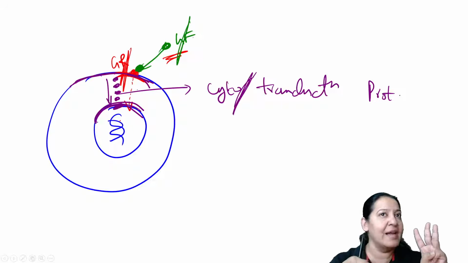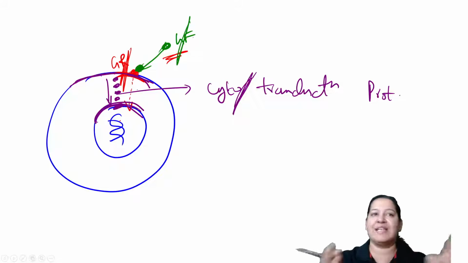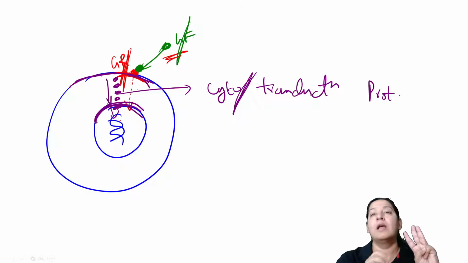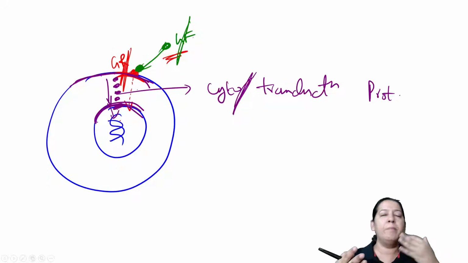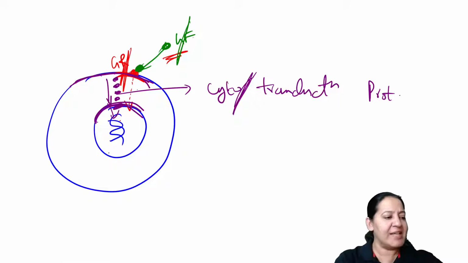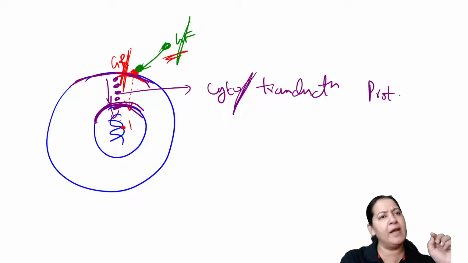What signal are they carrying? That the growth factor has already arrived. Now start cell division. So the nucleus will receive the signal. On receiving the signal, the nucleus will do two things. What two things will the nucleus do? The nucleus will do transcription. Now genes inside the nucleus will get activated. Which genes am I talking about? Inside the nucleus, the proto-oncogene will get activated, which causes cell division.